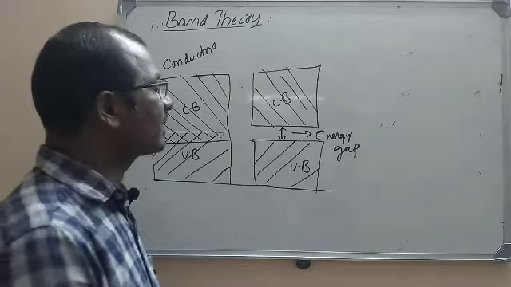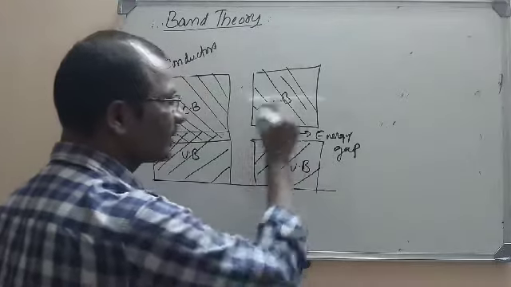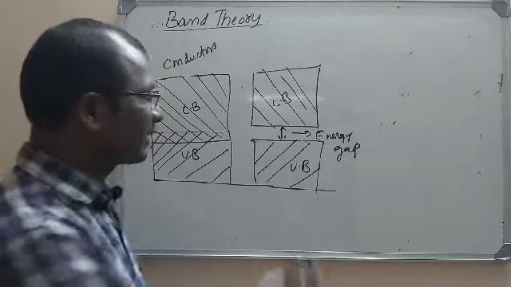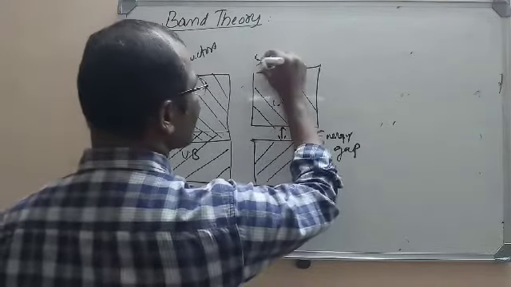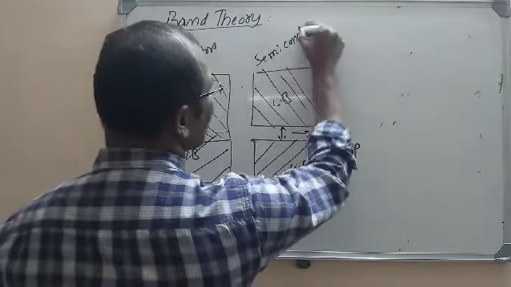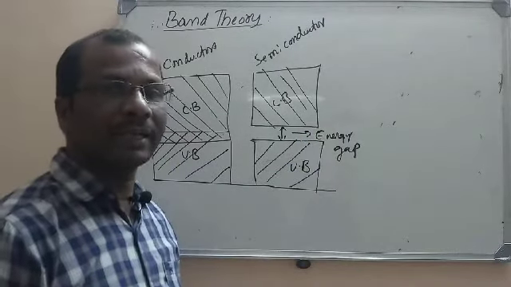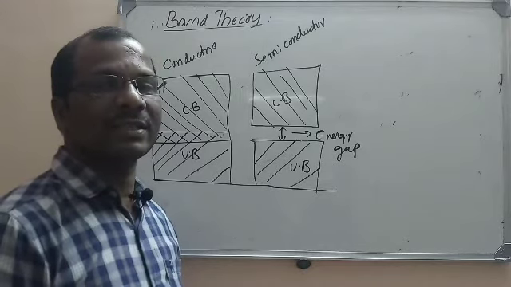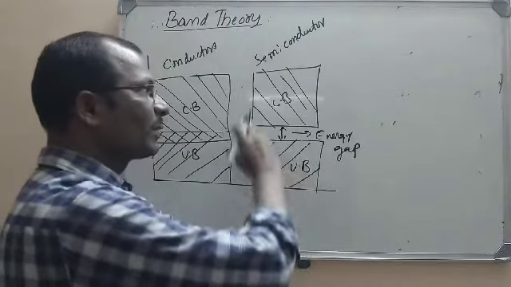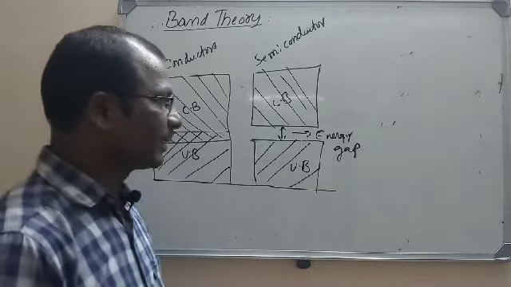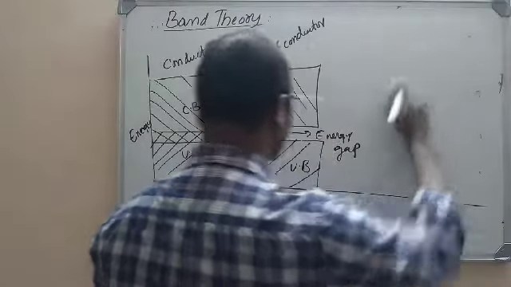So when you increase the temperature, the valency electrons from the valency band can be promoted to the conduction band. Actually, this relates to semiconductors. Semiconductors have a very small gap between the valency band and conduction band. On increasing the temperature, it is easily possible for an electron from the valency band to be promoted to the conduction band. That is why semiconductors are good conductors when the temperature is increased.